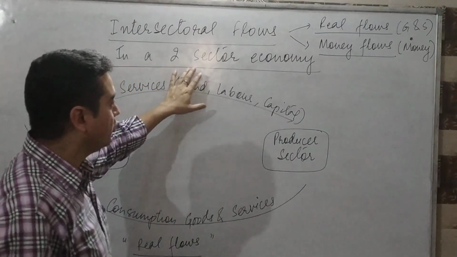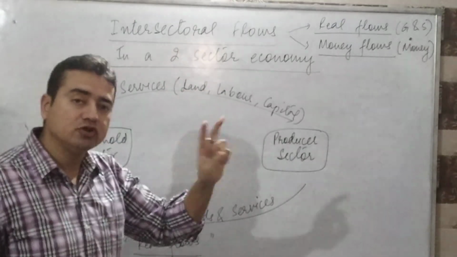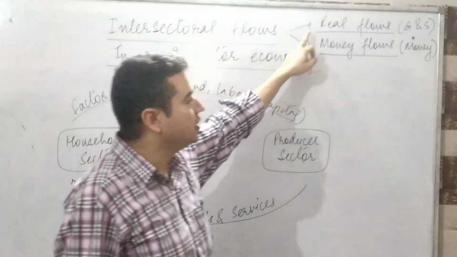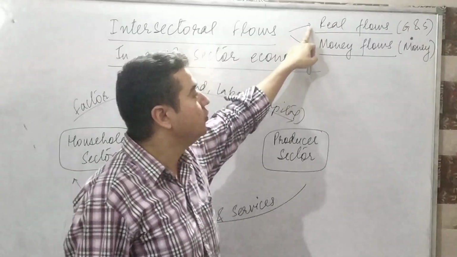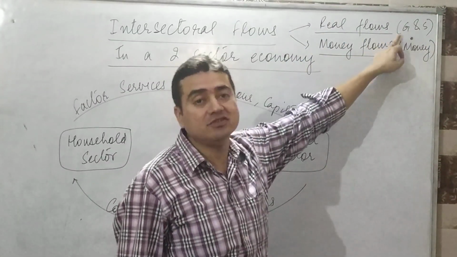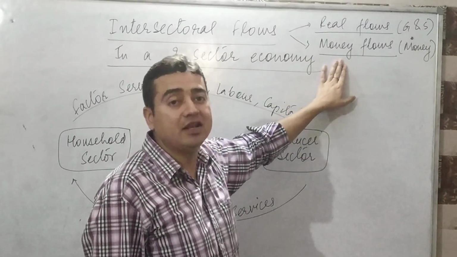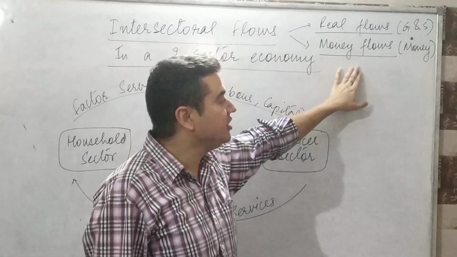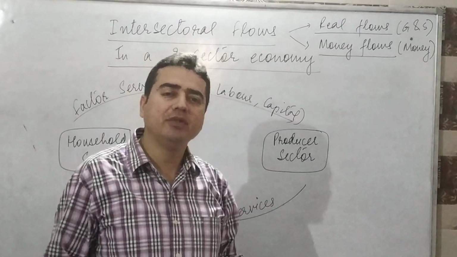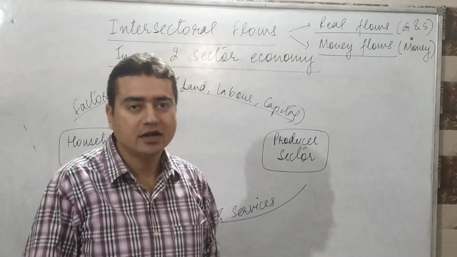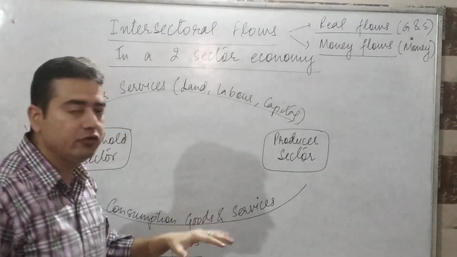In a two sector economy, now we have two types of intersectoral flows. Number one is real flow, which means flow of goods and services across different sectors in an economy. And similarly, number two is money flow. Money flow refers to simply flow of money from one sector to another, again in an economy. Now we would see how.